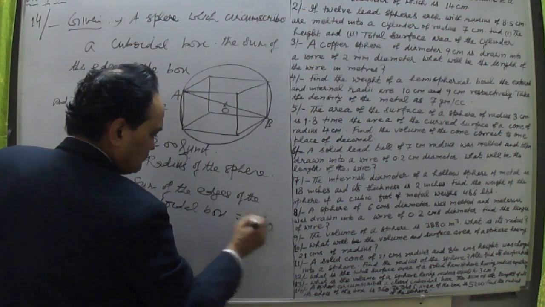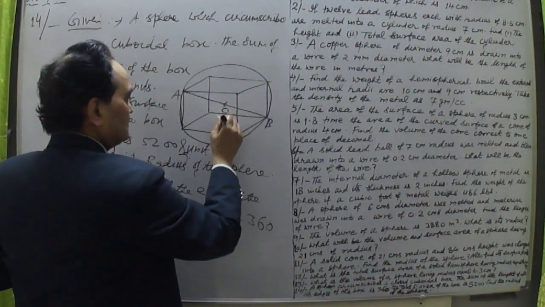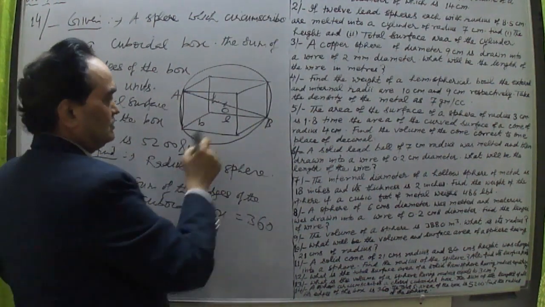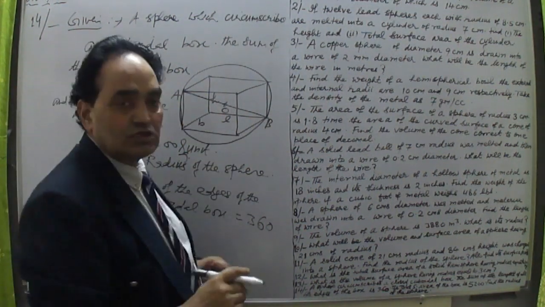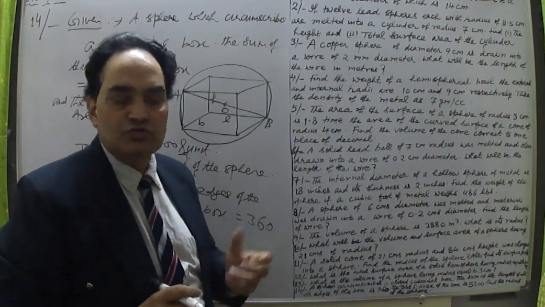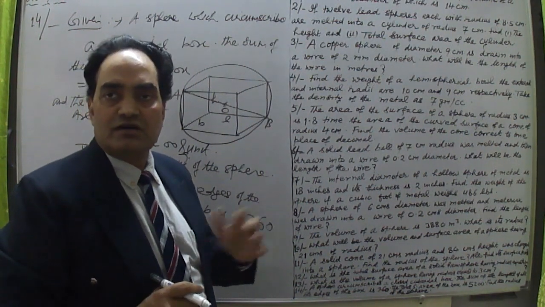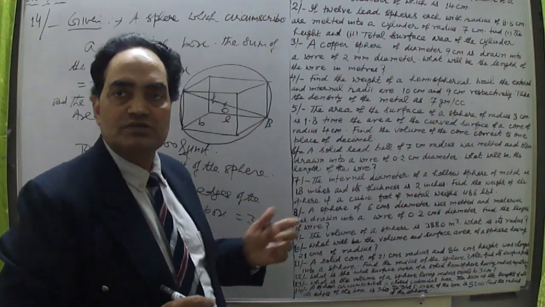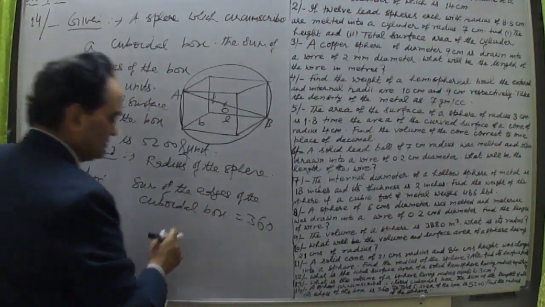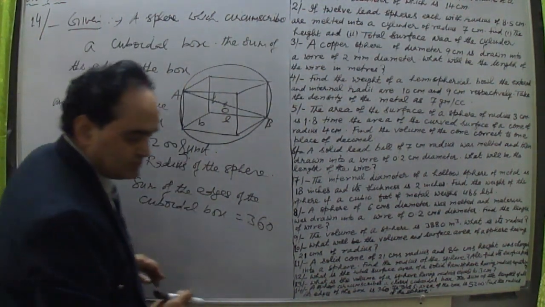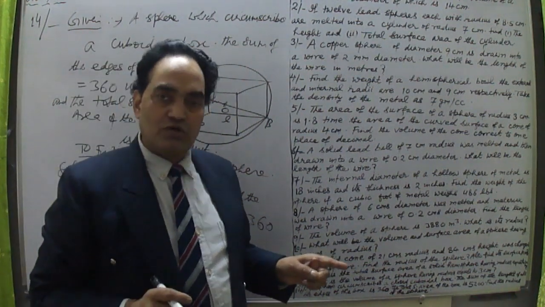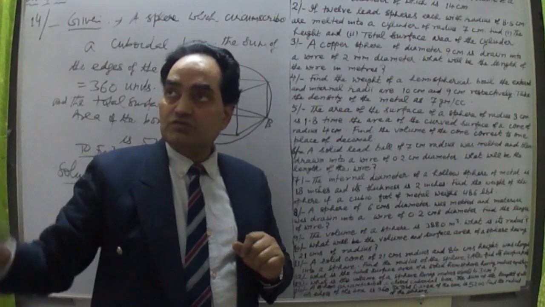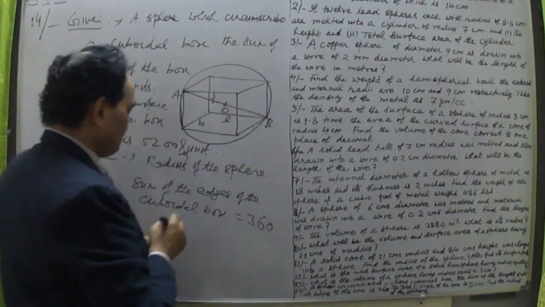is 360. Now try to understand. This is L, this is B, this is height H: L, B, H, the length, breadth and height of the cuboidal box. Because we know a cuboid means length, breadth and height are different. One or two may be the same, but not all three are the same. So that is a cuboidal box. So length, breadth and height we have taken. So what is the sum of these? Now we see that there are four lengths.